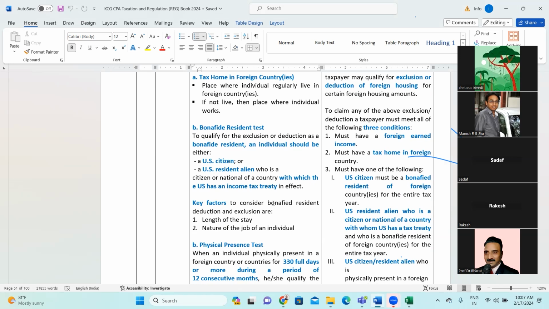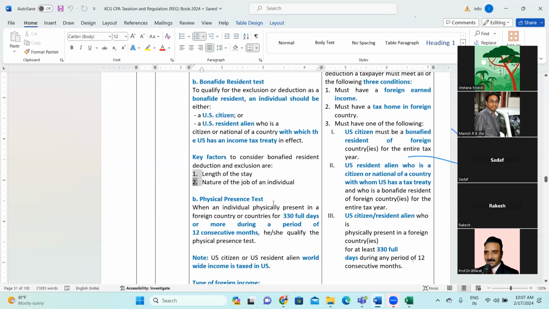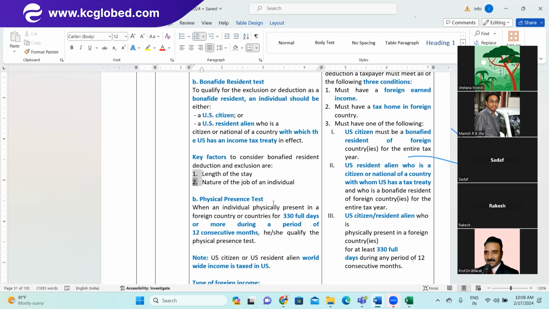To claim any of the above exclusion or deduction, a taxpayer must meet all of the following three conditions. First, must have foreign earned income. Second, must have a tax home in a foreign country. Third, must meet one of the following conditions. First, a US citizen must be a bona fide resident, that means more than 330 days.